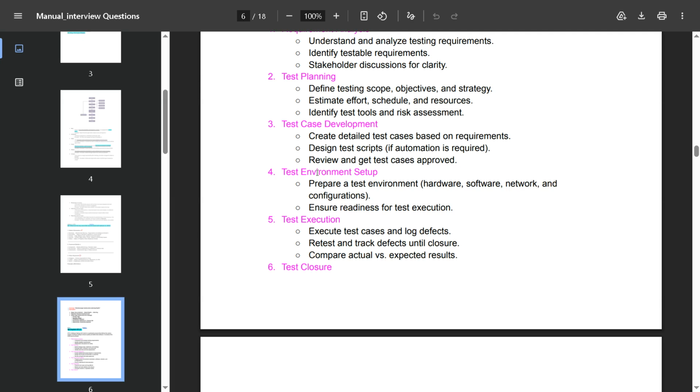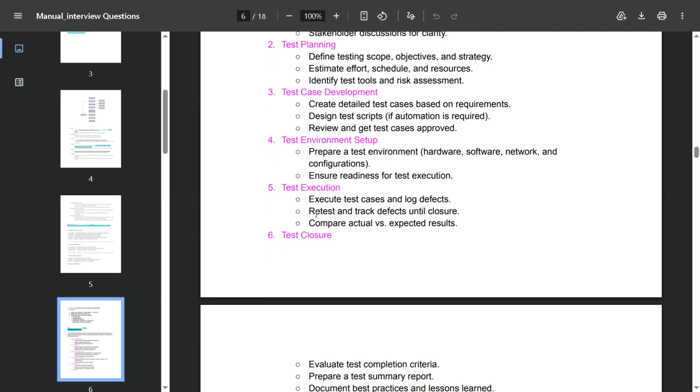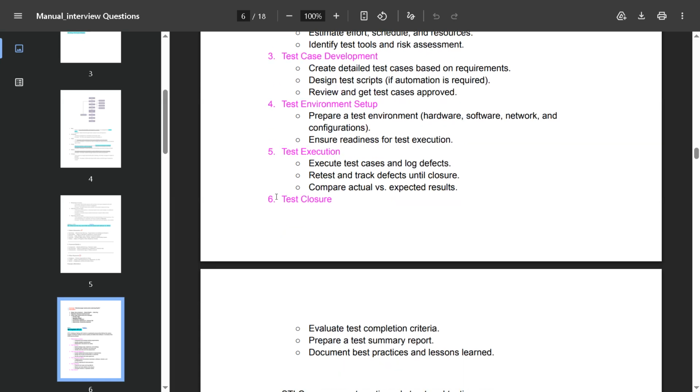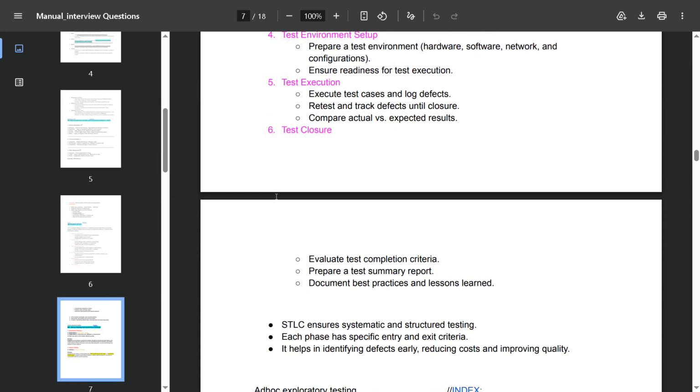for the test execution. And the fifth stage is test execution. In this phase, we execute our test cases, log defects, retest and track defects until closure, comparing actual versus expected results. And the last is test closure.